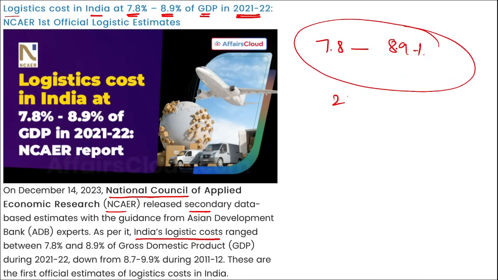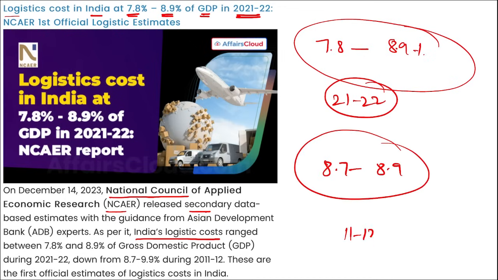This was for the year 21-22, and it was down from 8.7 to 8.9% in 2011-12. That means in comparison to 2011-12, the logistic cost in India has reduced marginally, right?